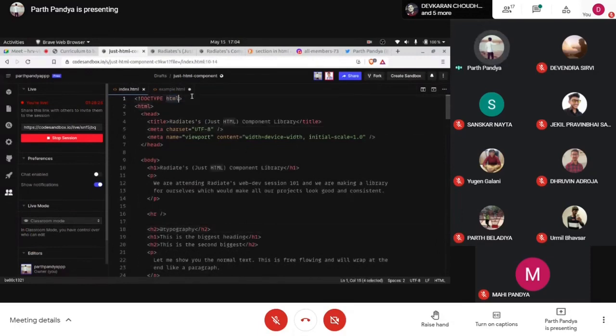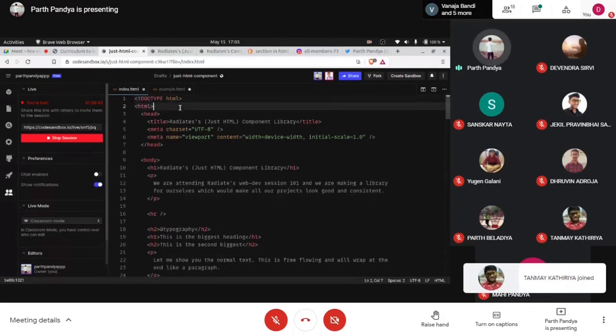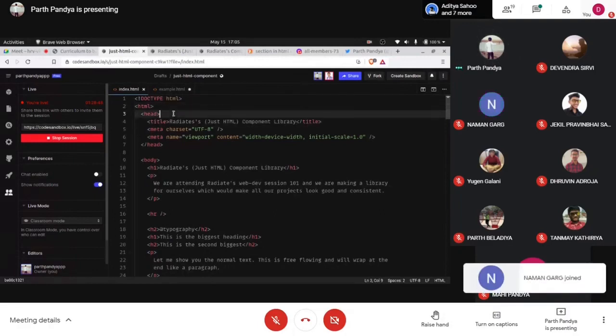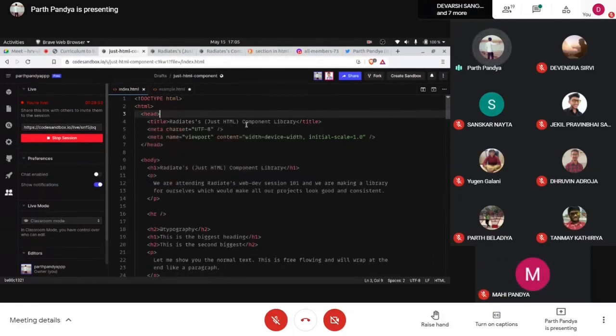We all know this. It is just written here to tell the browser that this is an HTML document. Now this is the HTML tag, which encloses all the contents of this HTML document. Then comes the head tag, which contains the metadata of the HTML document, including the title and a favorite icon like this. This is known as the favicon, the icon of your web page.